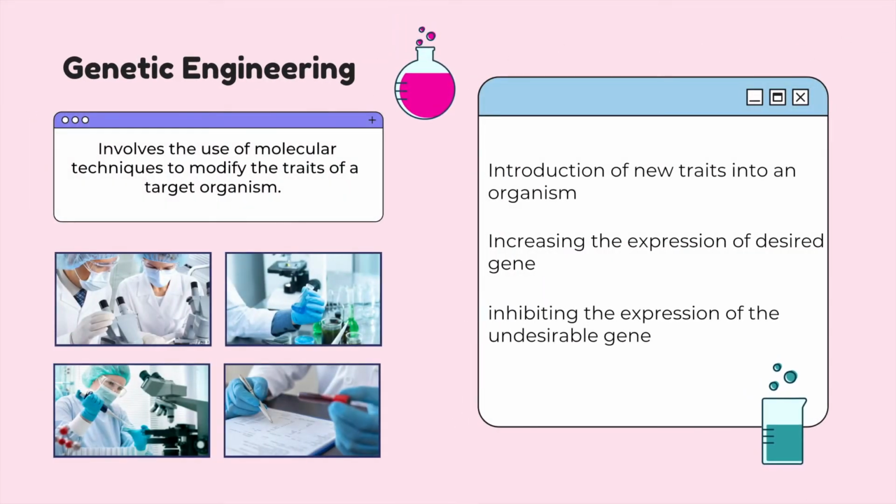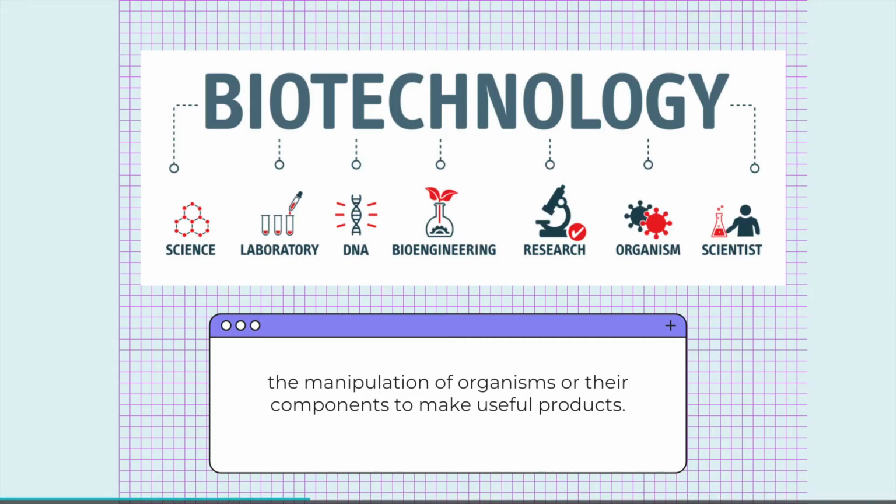Genetic engineering involves a direct change to an organism's genome in the laboratory. Traits may be modified by introducing new traits into an organism, enhancing present traits by increasing the expression of the desirable gene, or disrupting the expression of some undesirable genes. The term biotechnology usually means the manipulation of genes for some practical purpose. And for this lesson, we will identify some ways by which genes are engineered.